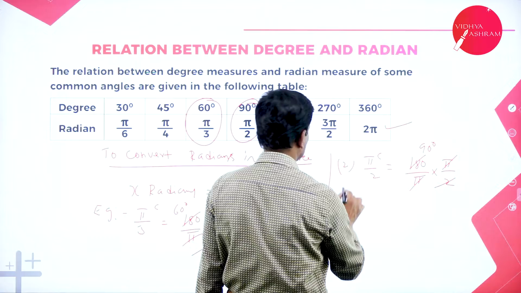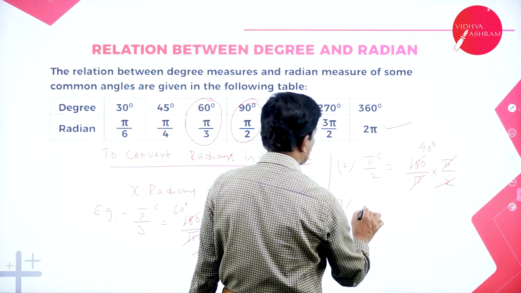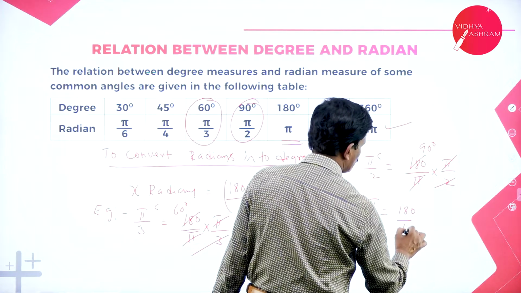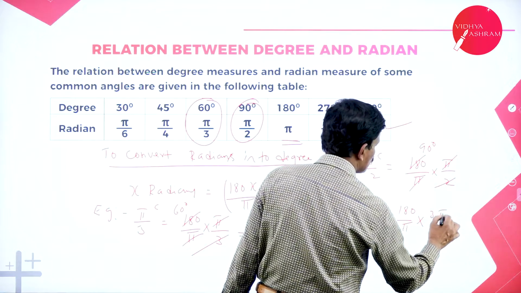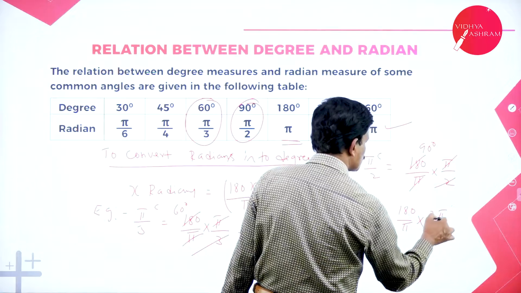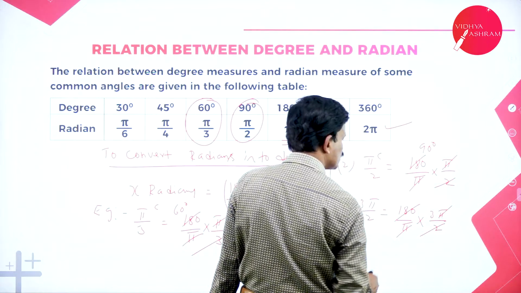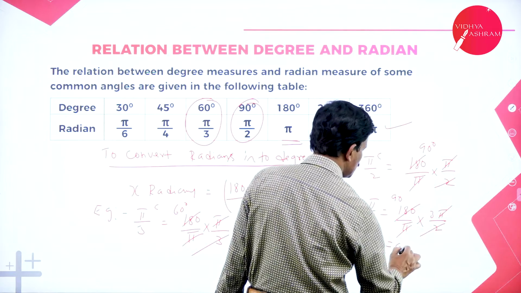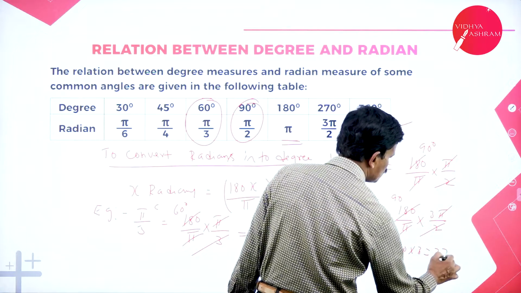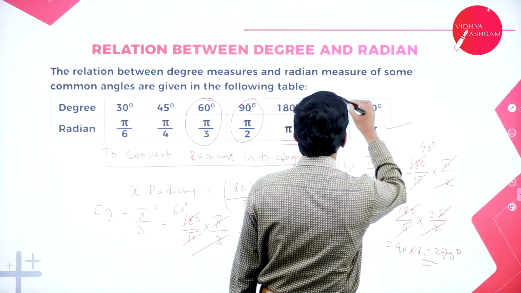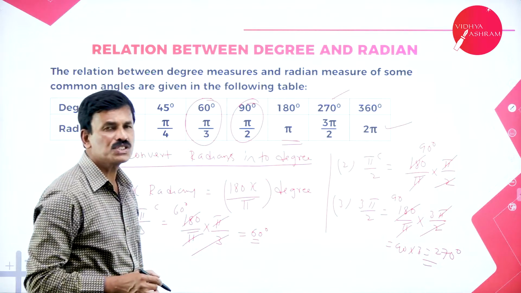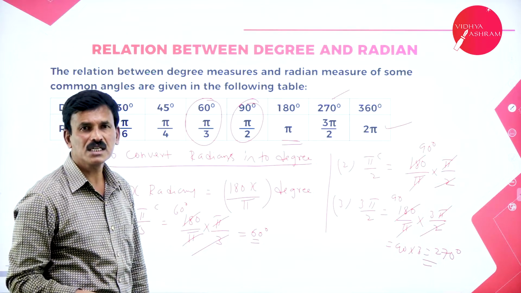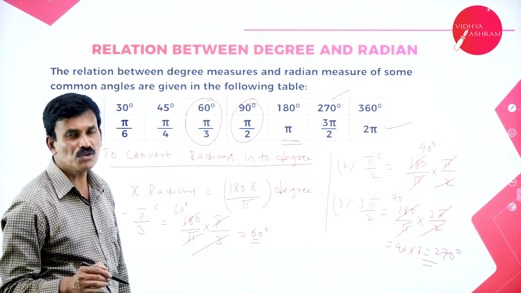Suppose if you want to convert 3 pi by 2 radians, 3 pi by 2 is equal to 180 by pi into 3 pi by 2. So this pi and pi gets cancelled. How many times will this get cancelled? 2 9s are 18, 90. 90 into 3 is equal to 270 degrees. So this is how we are going to use the formulas to convert degrees into radians and radians into degrees. Hope you followed this.